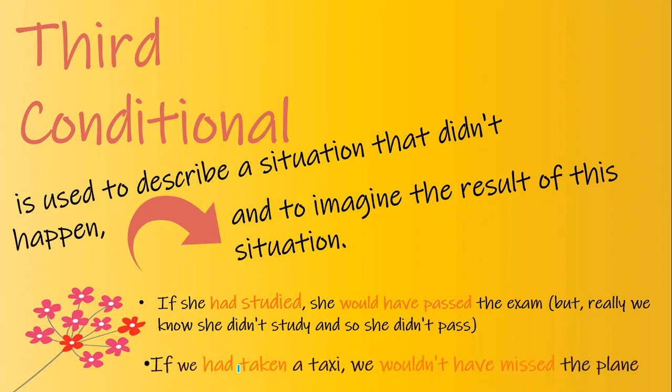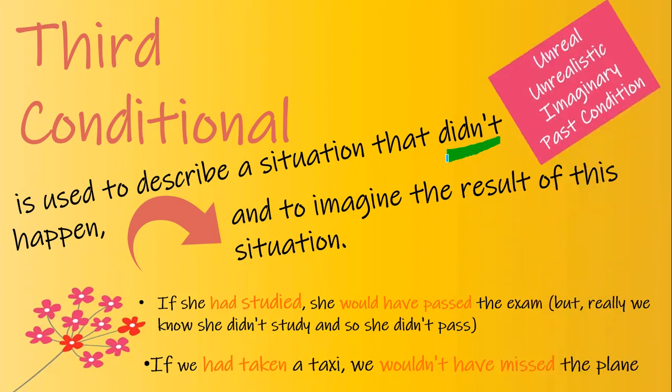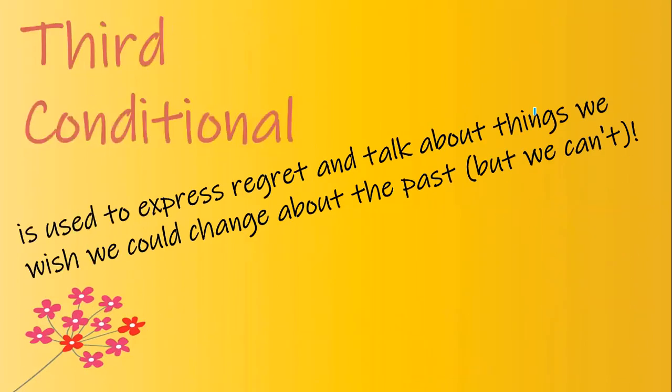Let's have another example. If we had taken a taxi, we wouldn't have missed the plane. But in reality, we have missed the plane because we didn't take a taxi. So this is actually a situation that didn't happen. Remember this keyword. So we come to a point that third conditional is actually an unreal condition. It is unrealistic. It is also imaginary because it is based on the past, and we know that we cannot change a past thing. Now, third conditional is also used to express regret.